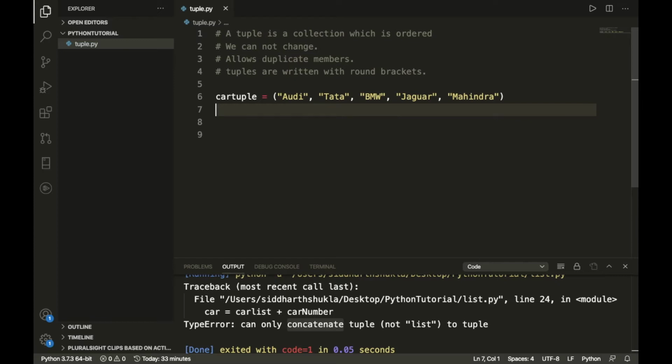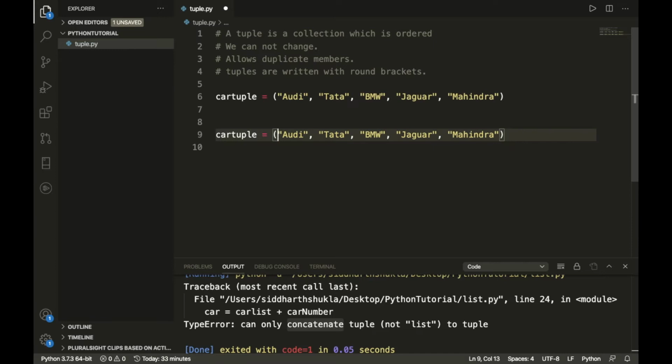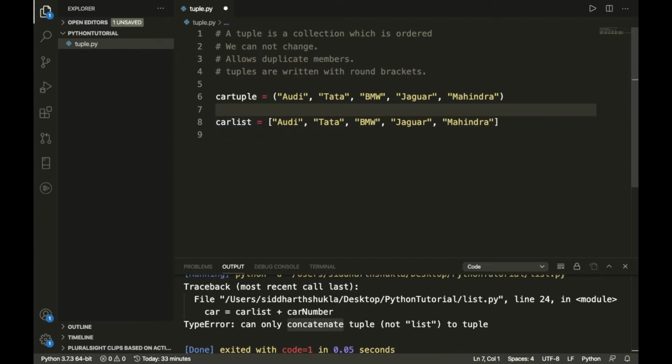In a tuple we cannot change anything once it is implemented, unlike a list. I'm going to show you some examples of the difference between the list and tuple. Here we have the lists, which you have already seen in the last video.